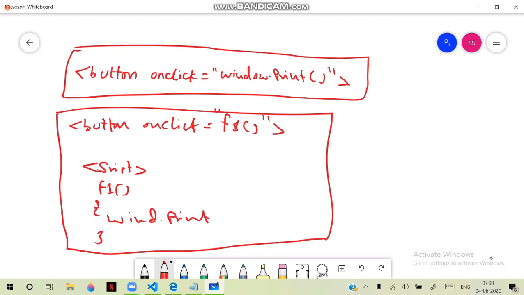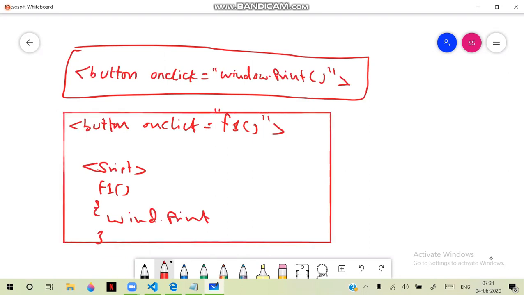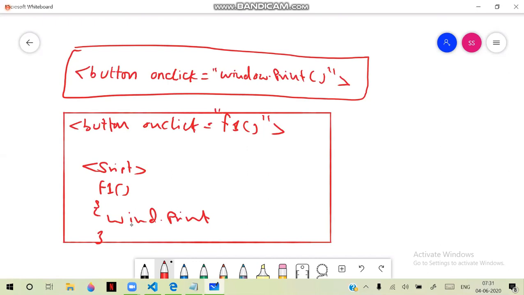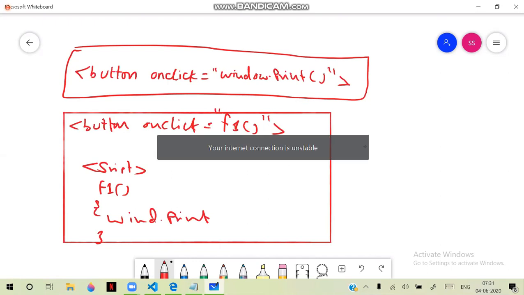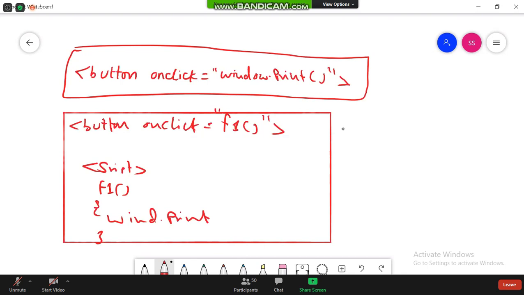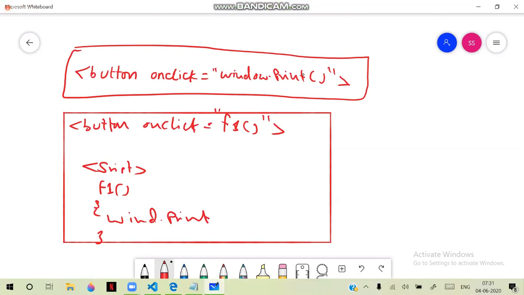Can you tell me which one will be better? You know that one is inline, and another one is code behind, meaning code separated, embedded. Which one will be better in interaction?